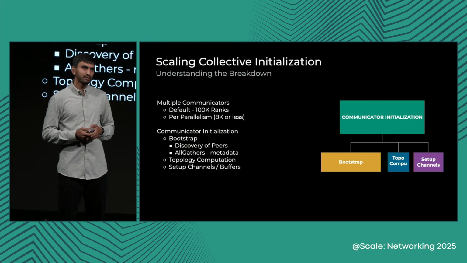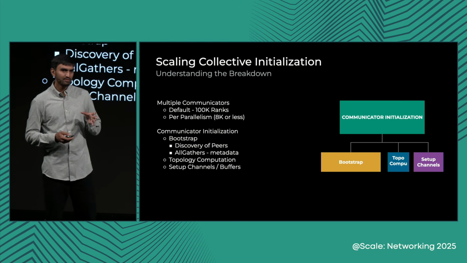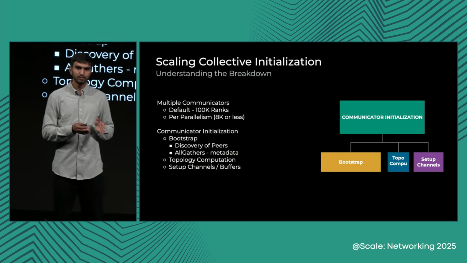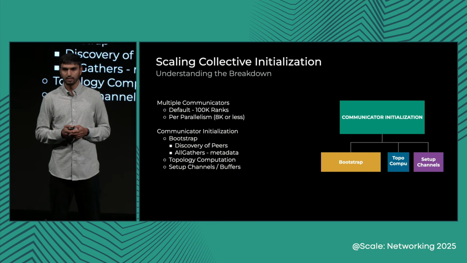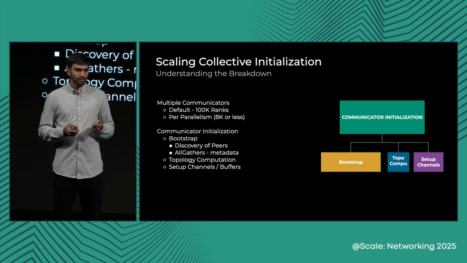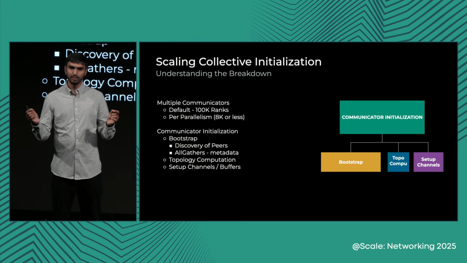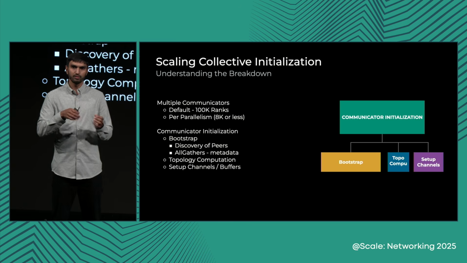Whenever a communicator is initialized, it goes through 3 key phases. First, it goes through a bootstrap phase, in which it has to discover the ranks or GPUs that are participating in the training. Once they discover their peers, they connect to them. And when everyone connects, they form the ring. They use this ring to exchange metadata among all the GPUs involved, which is the all-gather phase.